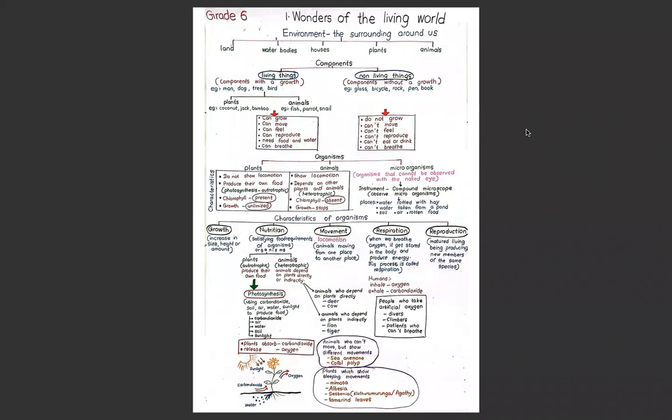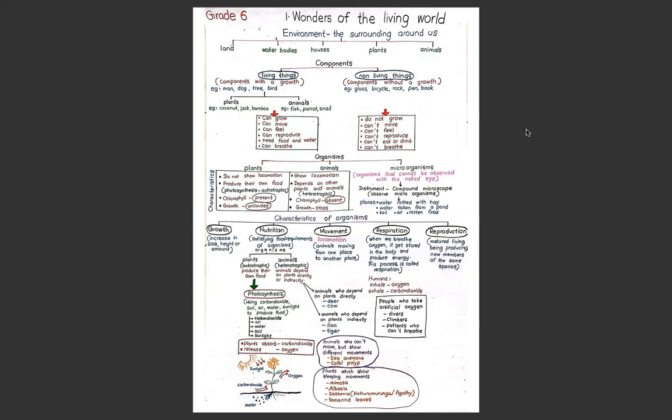Right. Let's have a look at the first unit, Wonders of the Living World. Let's take the environment. What is the environment? What do you mean by the environment? Environment is the surrounding around us. අපි අවට තියෙන වටපිටාවට අපි කියනවා පරිසරය කියලා. The surrounding around us. So what are the things you have in the environment? Land, water bodies, houses, plants, and animals. Right? These are the things which you can see in the environment.